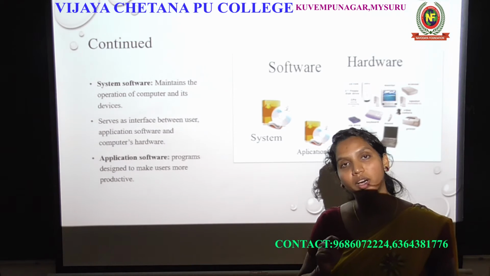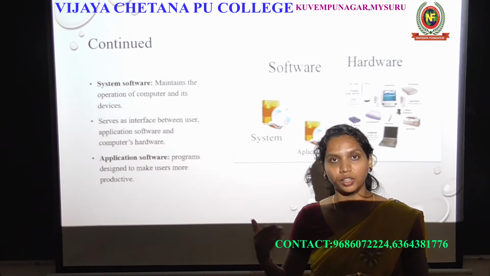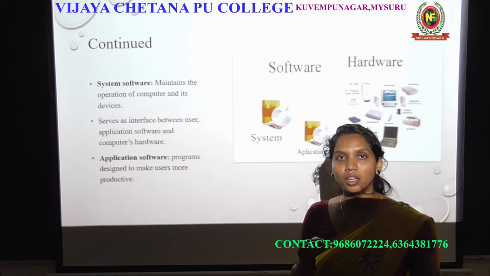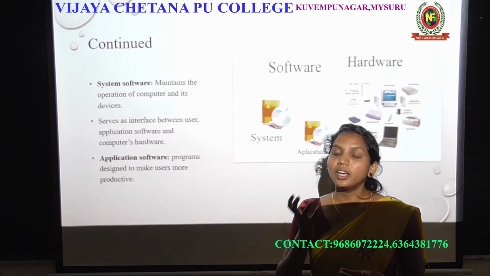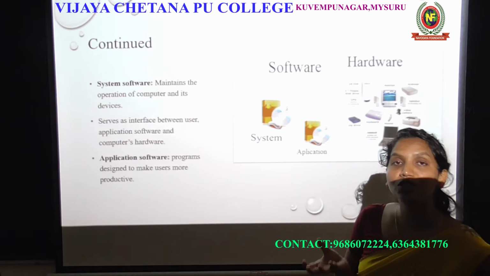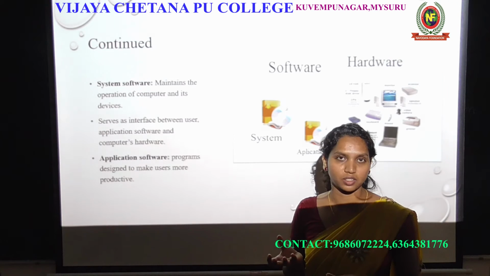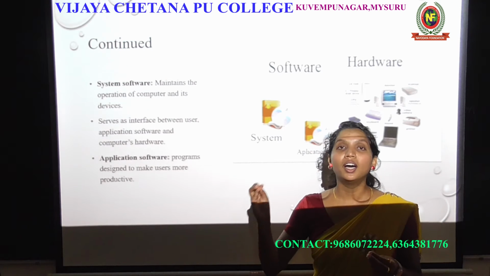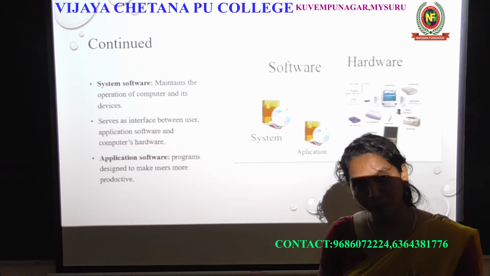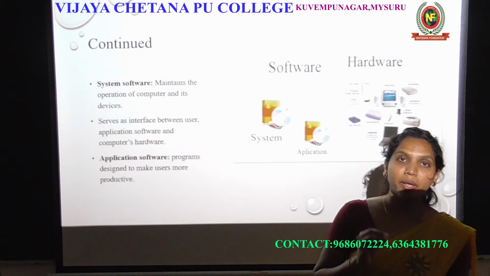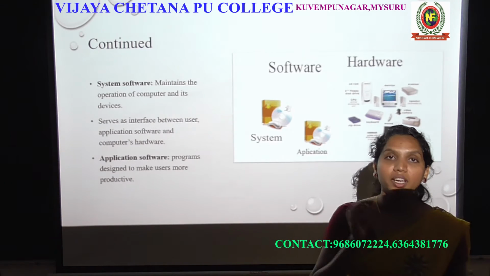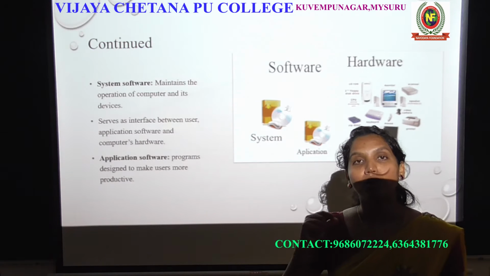How can I write the letter? By using MS Word, right? The MS Word comes with MS Office. How can I get the MS Office? That is application software. Whatever operation is required to be done in a computer, whatever operation is given by the user, the computer requires some application to do the task.